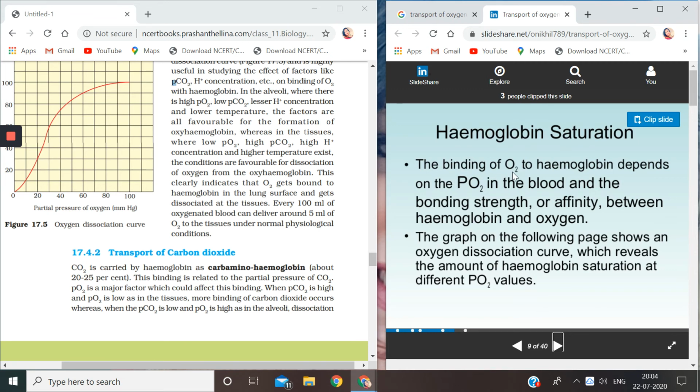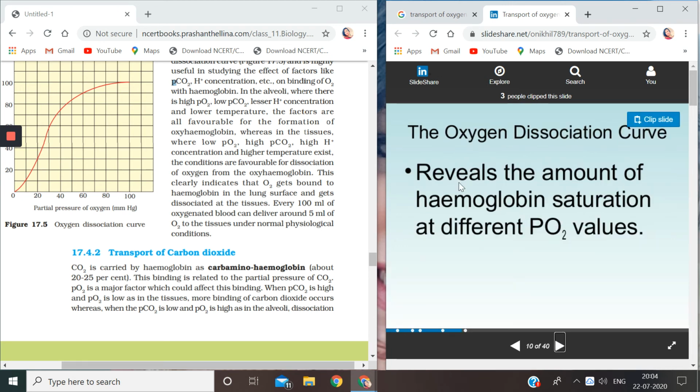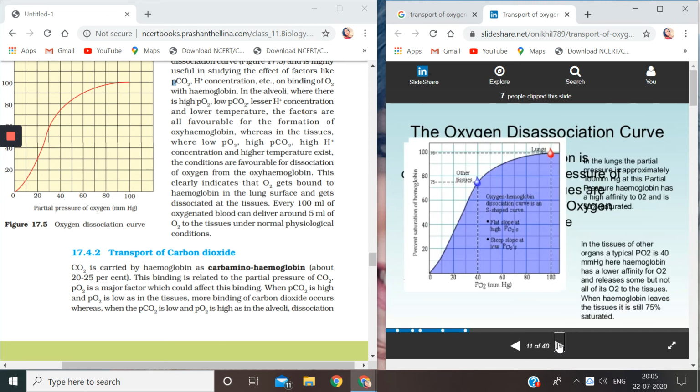The binding of oxygen to hemoglobin depends on the partial pressure of oxygen in the blood and the bonding strength or affinity between hemoglobin and oxygen. The graph on the following page shows an oxygen dissociation curve, which reveals the amount of hemoglobin saturation at different partial pressure of oxygen values.